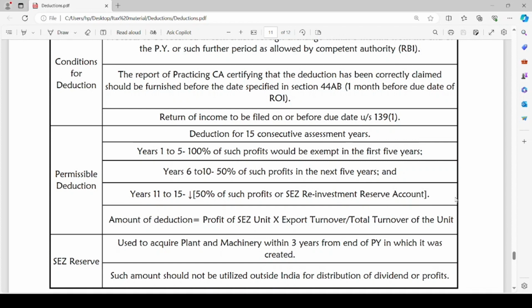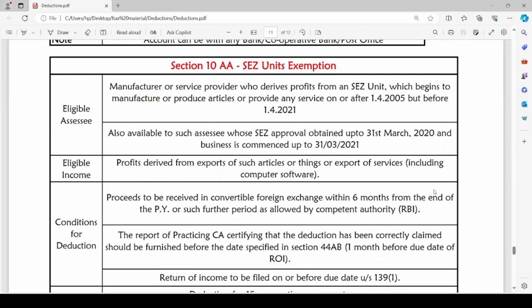The SEZ reserve account is used only to acquire plant and machinery within 3 years from the end of previous year in which it was created. And SEZ reserve account balance should not be used outside India for distribution of dividend or profits. So this is all about section 10AA.